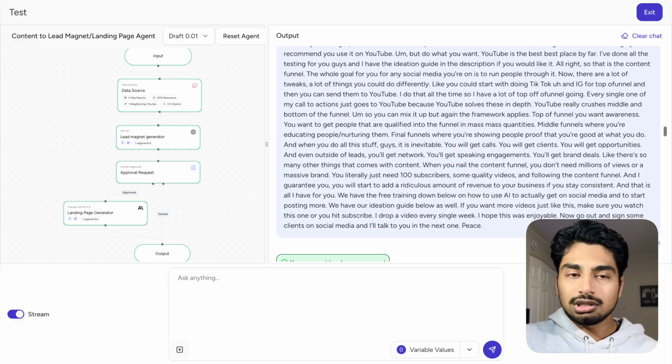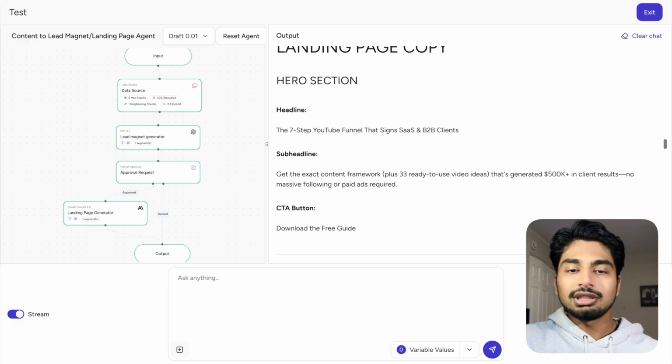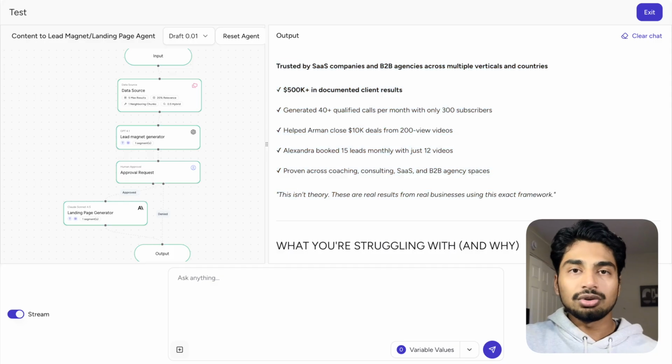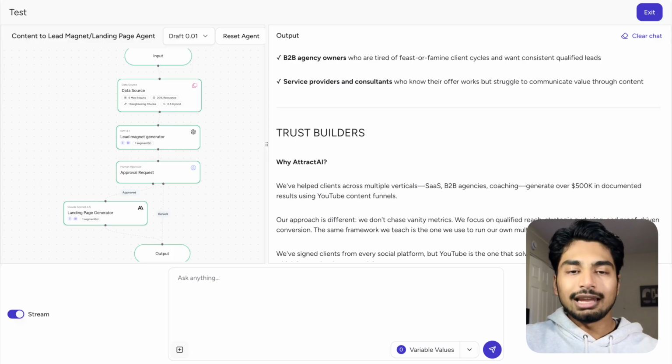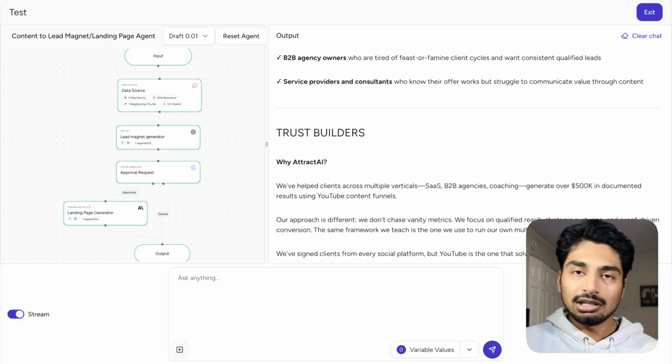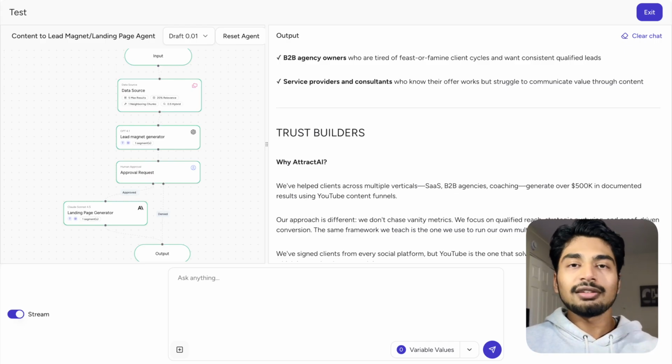Now with just one YouTube video, I have a lead magnet and then a landing page to put that lead magnet on. Again, going a few steps further, you could vibe code a platform for the landing page. I'm not going to get into all that right now. You sort of see the power of an agent when structured properly. Now I don't have to hire anyone for this. I could just take 10 minutes, put this on a landing page that I've templated out. Now I have a lead magnet and a landing page to start collecting for my newsletter. And again, the newsletter was written by the first automation that we went through.